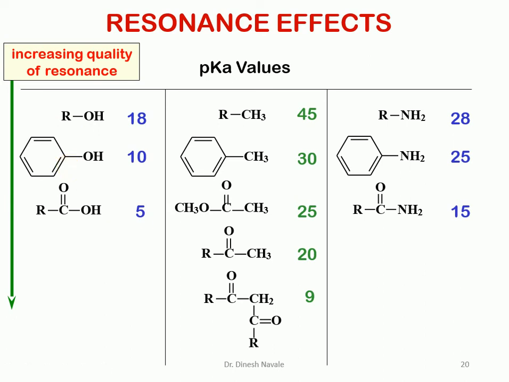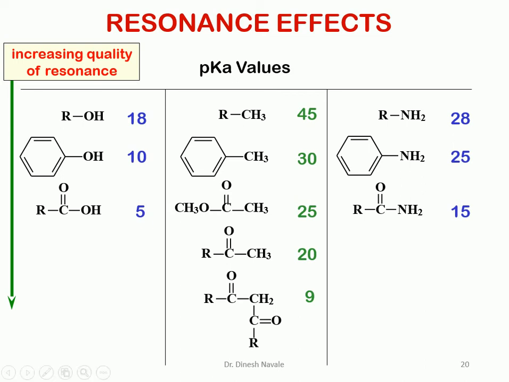In the first example, alcohol does not show any resonance structure, so it will be the least acidic because the conjugate base cannot be stabilized by resonance. In the case of phenol, the phenoxide ion can be easily stabilized by the resonance of the ring. In the case of acetic acid, the acetate ion can also be stabilized by resonance.